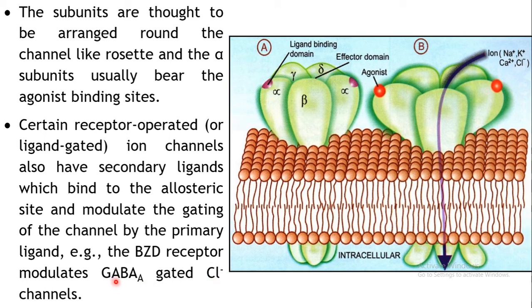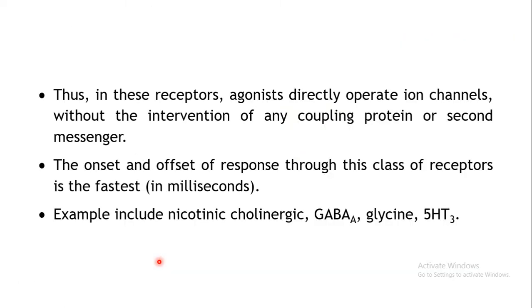It is a GABA gated chloride channel actually, but it also acts as a benzodiazepine receptor.